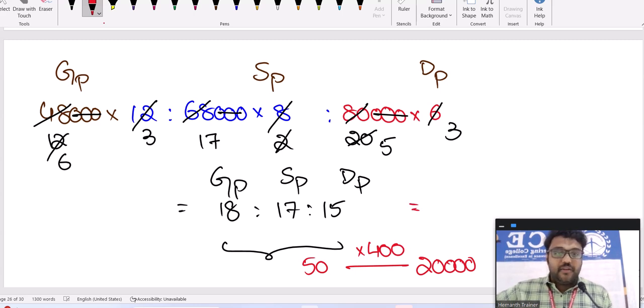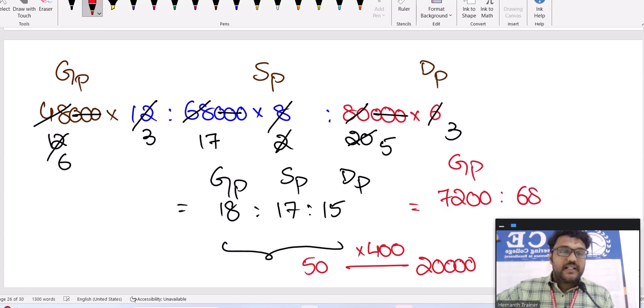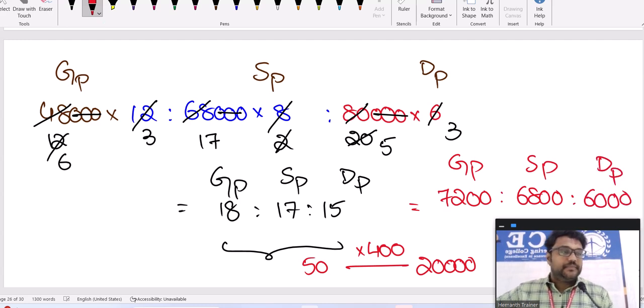Now multiply everything with 400. 7,200 is Geeta's profit. Shreya's profit is 17 into 400, 6,800. 15 into 400, 6,000 is Deepak's profit. You got all three at a time: Deepak's profit, Geeta's profit, Shreya's profit. What is that multiplying by 400? Why did you get 400 there?